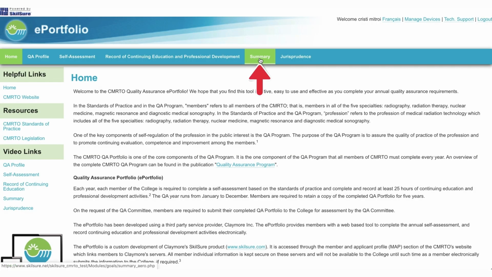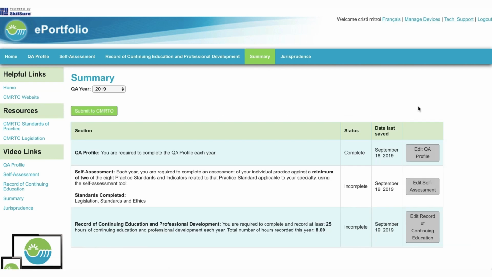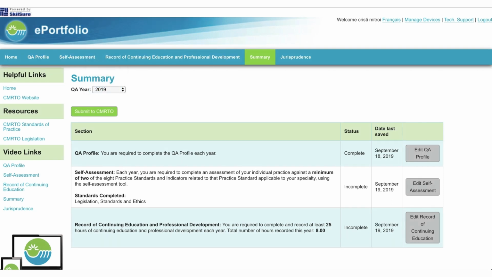The Summary tab. The Summary tab opens a record of all your QA activity. You can choose the year you wish to view using the drop-down menu under the title. The summary shows the completion status of the required QA profile, self-assessment, and record of continuing education and professional development, and has links to each of the sections.